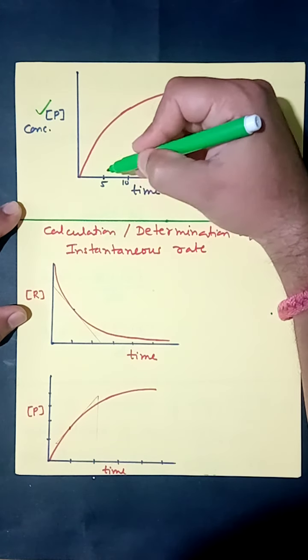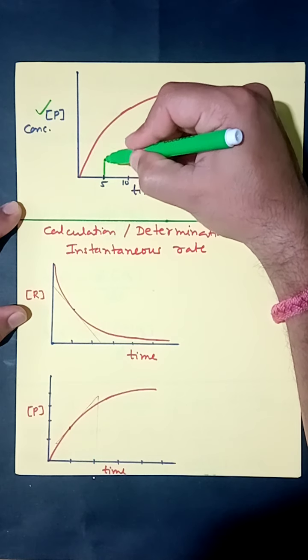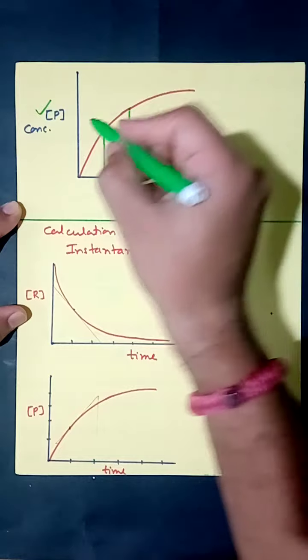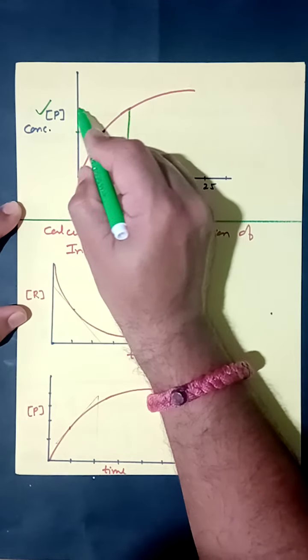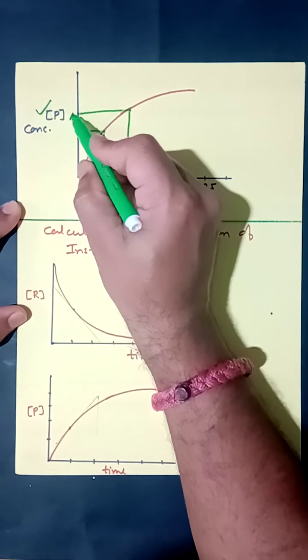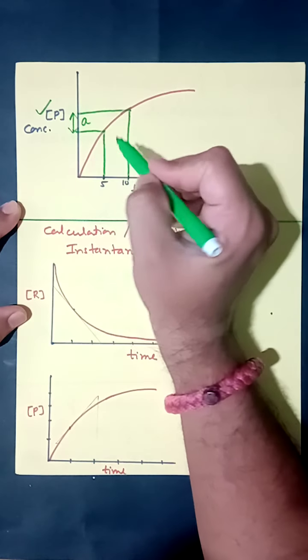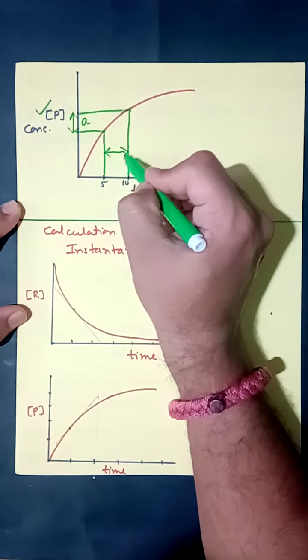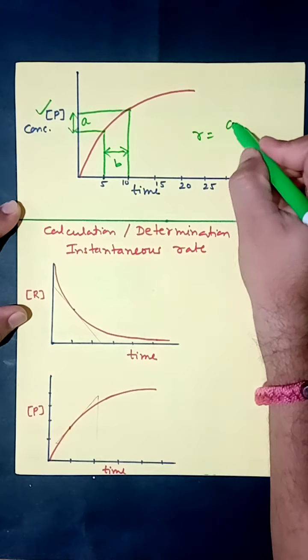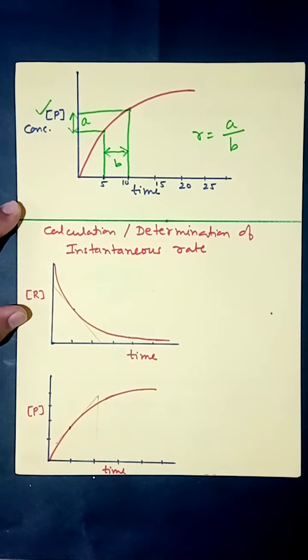Once again, 5 and 10, so we will plot parallels at 5 minutes and at 10 minutes and connect them on the y-axis. Now once again, this is the change in concentration, let it be A. This is the change in time, this is B, and R is A upon B. In this way we can calculate the average rate of reaction.